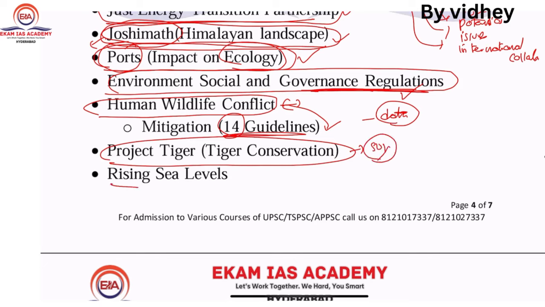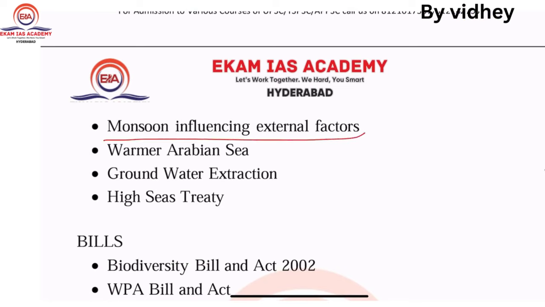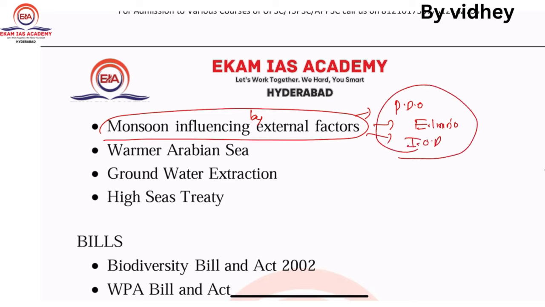Next one, rising sea levels. Very, very important due to global warming. Then monsoon influenced by external factors. For example, the Pacific Decadal Oscillation is impacting, so El Nino got started. Next one, IOD, Indian Ocean Dipole. So these are the external factors which influence our Indian monsoon. Next one, warmer Arabian Sea.